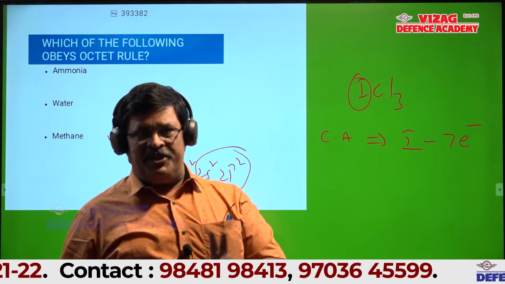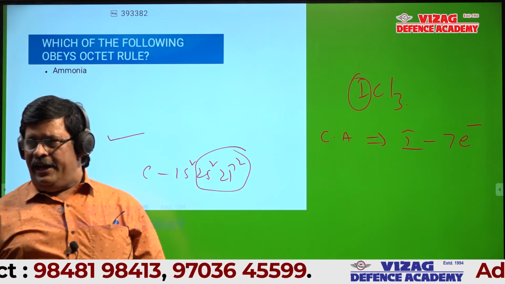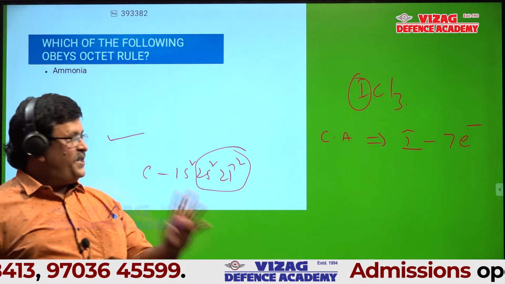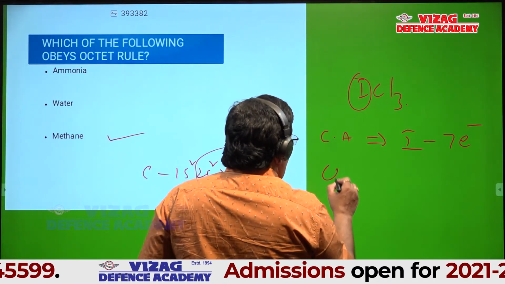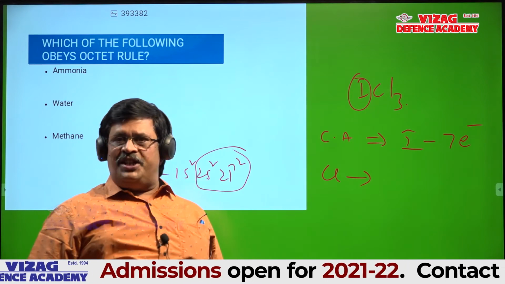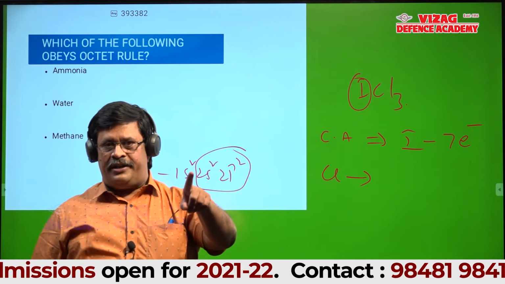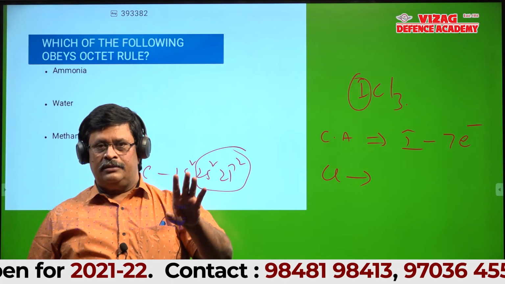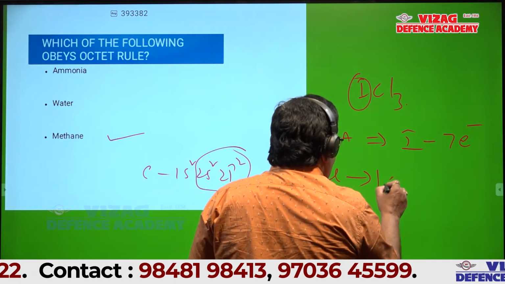So iodine contributes 7 electrons. Chlorine is the bonded atom. Chlorine requires how many electrons to attain octet? 1. So chlorine contributes 1 electron.